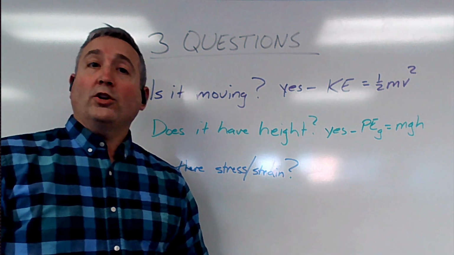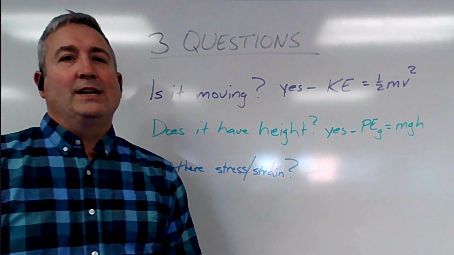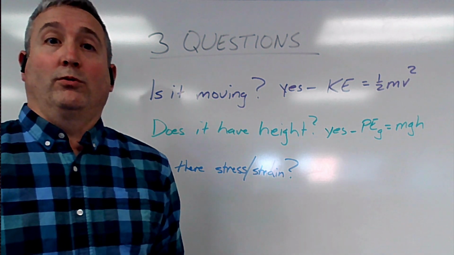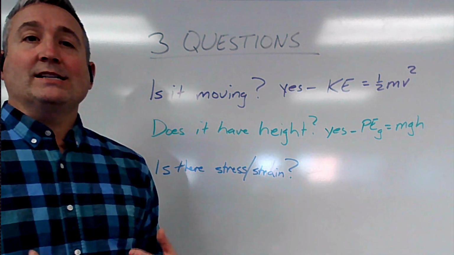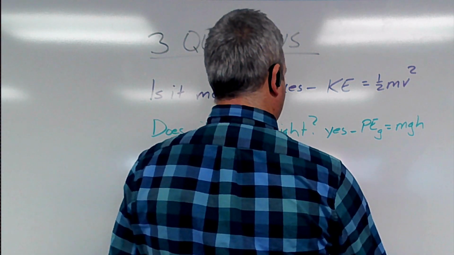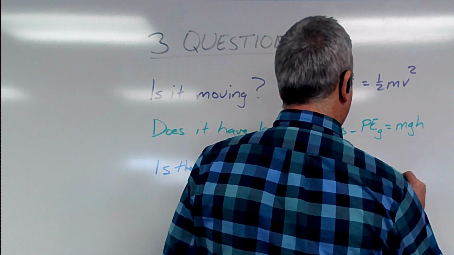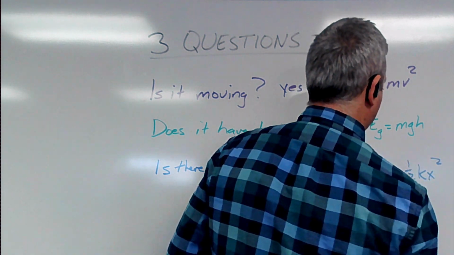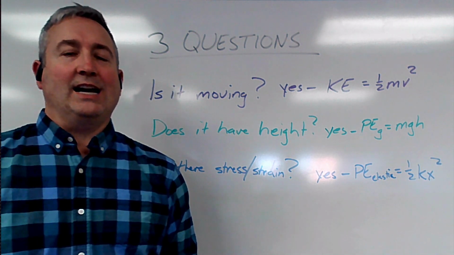The third question is, is there stress or strain in the system? Is there something that is bent or deformed from its normal shape and is going to spring back into its normal shape? If it is, that means it has potential energy inside of it due to elasticity. So if the answer here is yes, then we've got elastic potential energy, and we can apply what we just learned, 1/2 kx squared. So those are the three questions to ask at any instant in time.